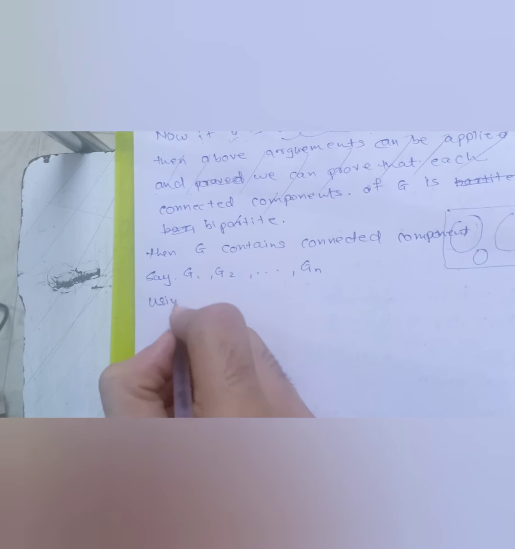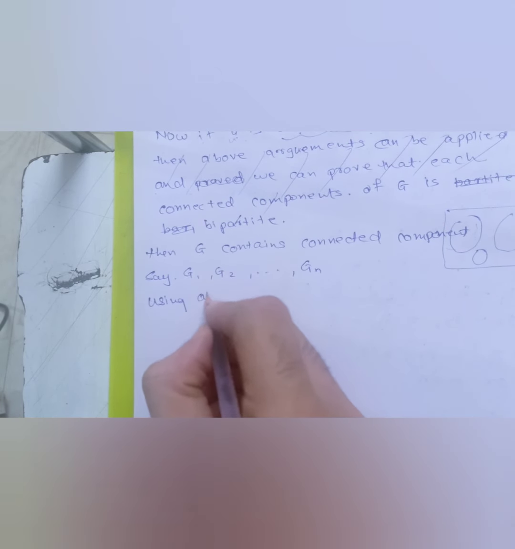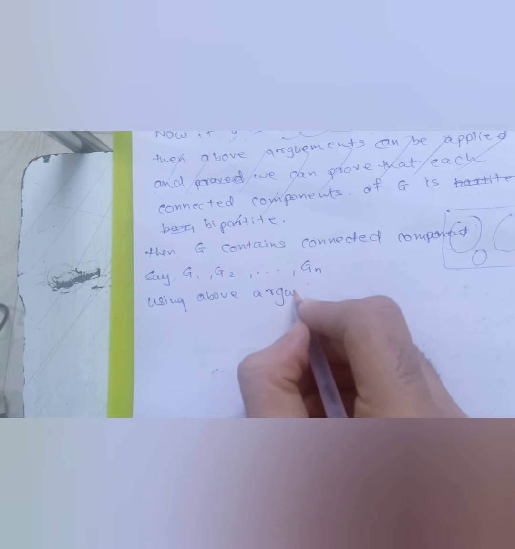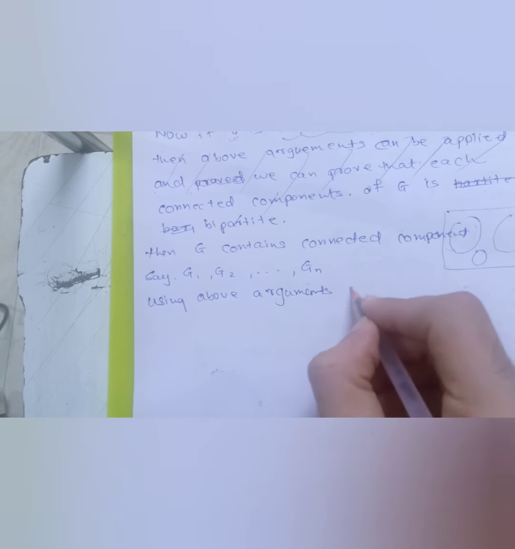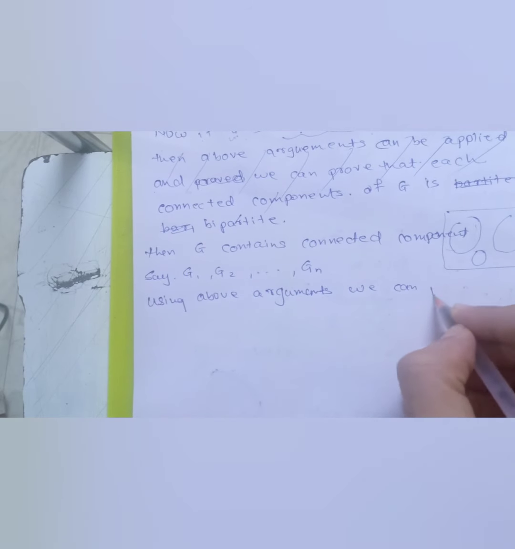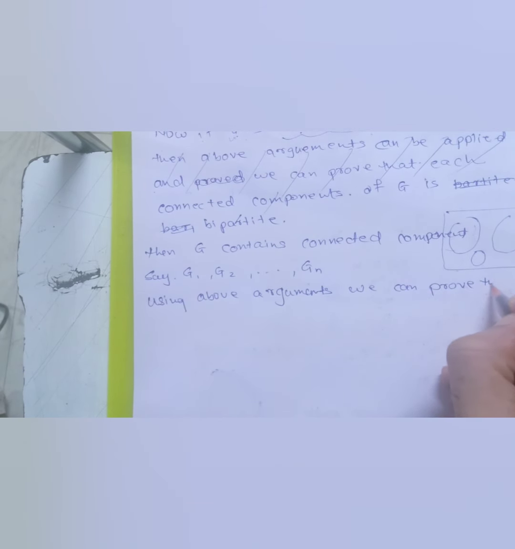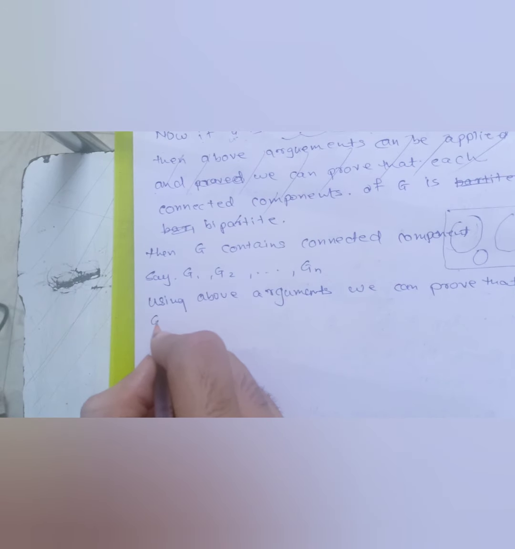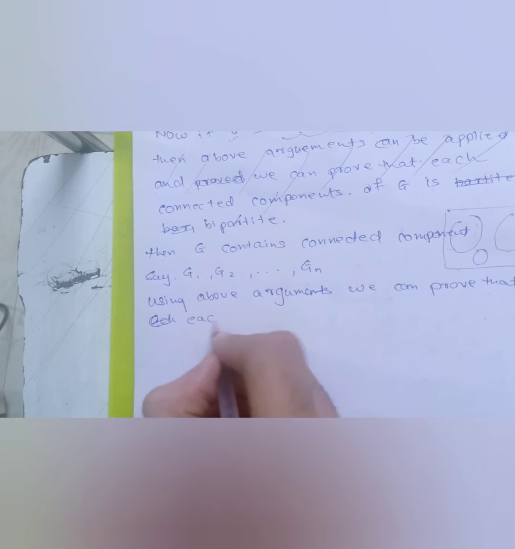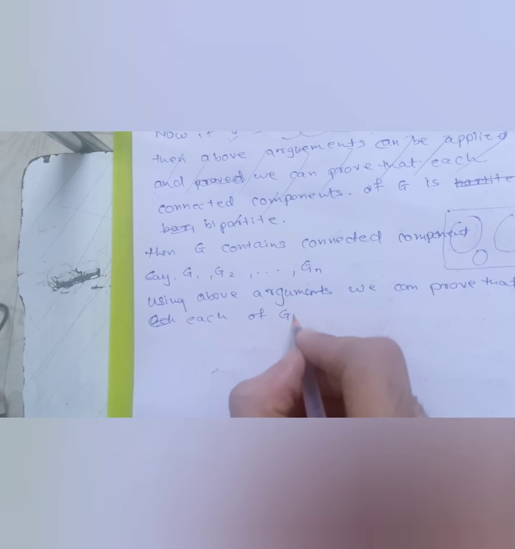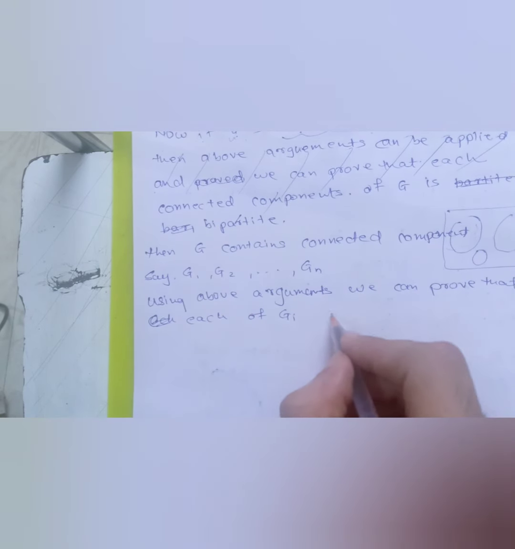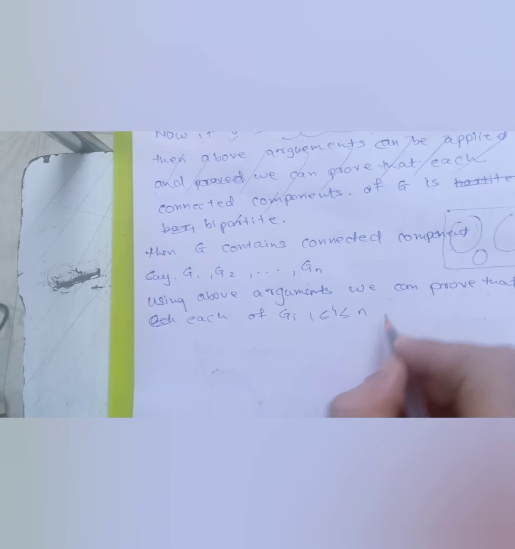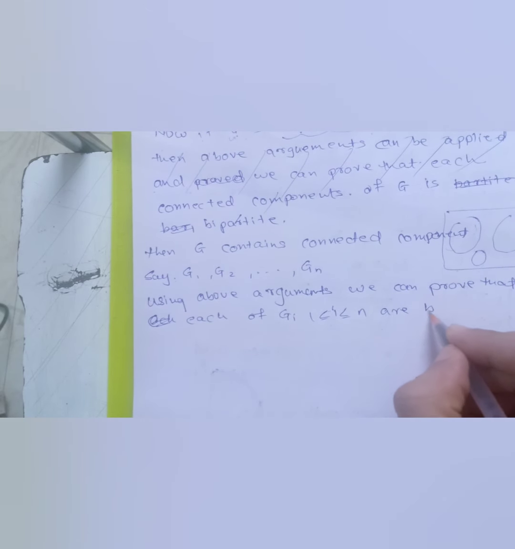Then we can say, using the above arguments, we can prove that each of these Gi, i from 1 to n, is bipartite, right?